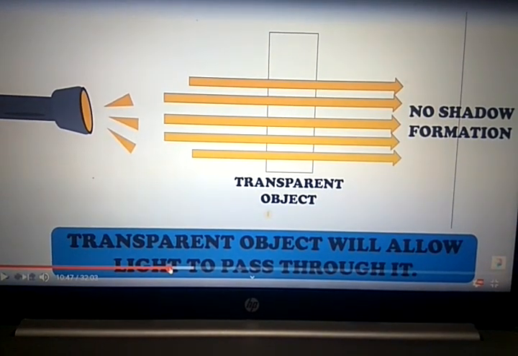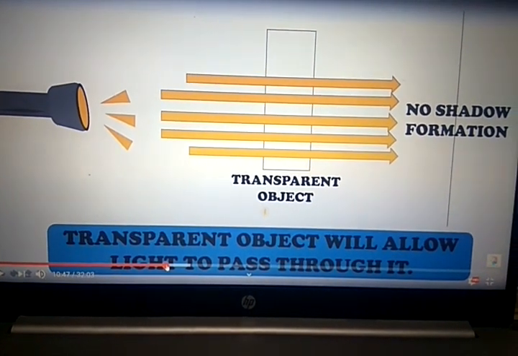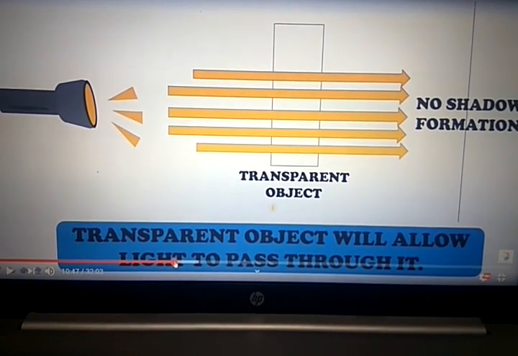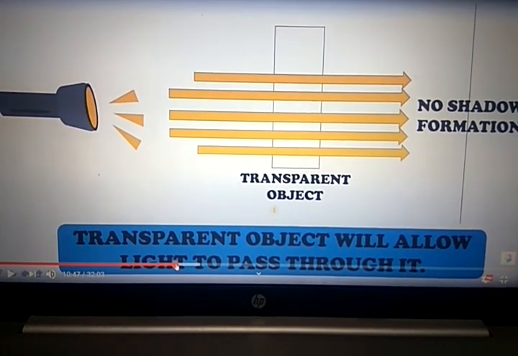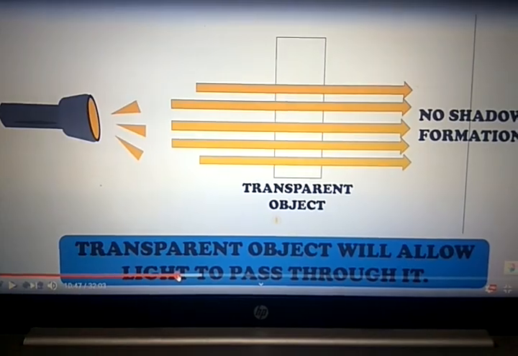You see here, when the object is transparent, between the light source and the screen, no shadow forms. Transparent objects allow light to pass through them, right? The whole light passes through that transparent object. That's why it does not form a shadow.